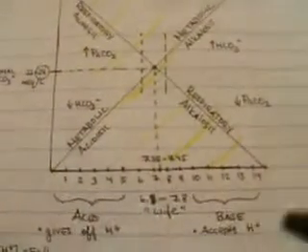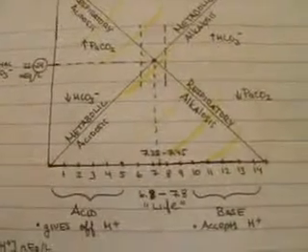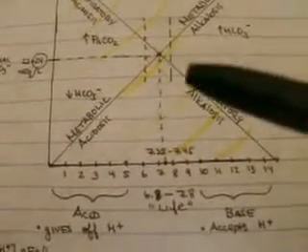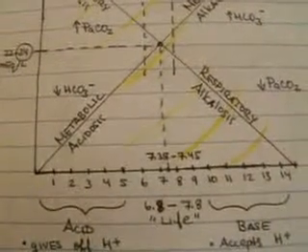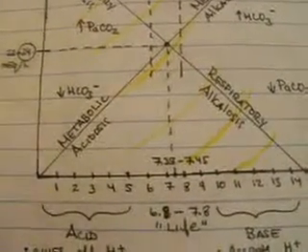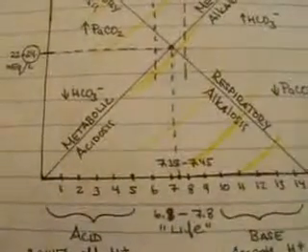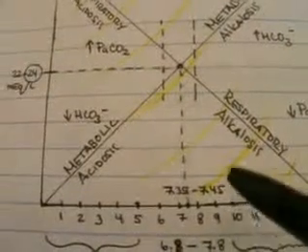Now we're going to talk about acid-base, and this is going to be an introduction to acid-base regulation. We can say that the clinical importance of acid-base regulation is to maintain an optimal, or physiological, pH, which is from 7.35 to 7.45, in order to maintain adequate functioning of biological processes and enzymatic function. So we can see here that the normal pH, or physiological pH, is between 7.35 and 7.45.